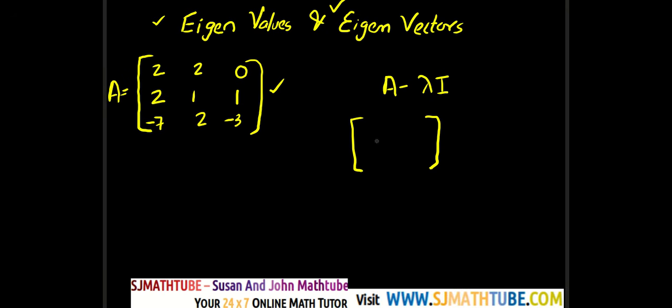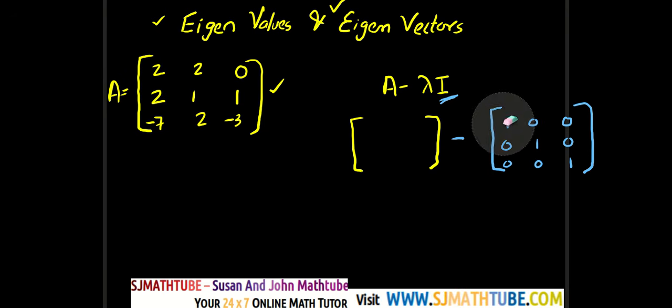A is the given matrix and minus, I think you remember the identity matrix, and we write 1 0 0, 0 1 0, 0 0 1. Now you have to multiply by lambda. When you multiply a matrix by a constant or a scalar, you have to multiply each and every element. So basically this 1 and this 1 and this 1 will get replaced with lambda.